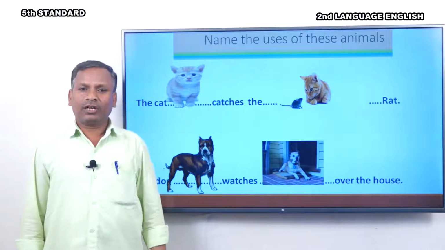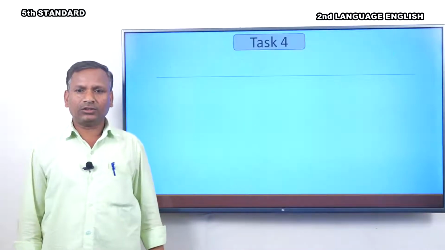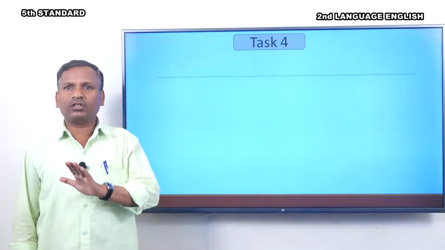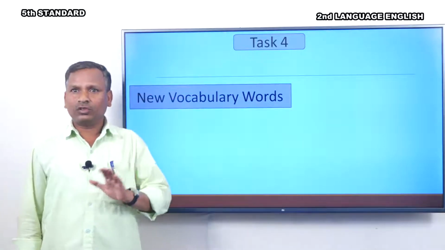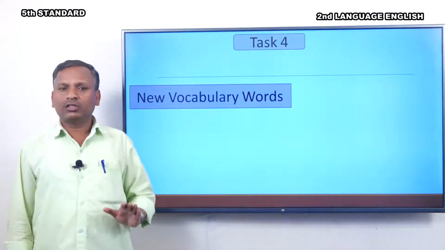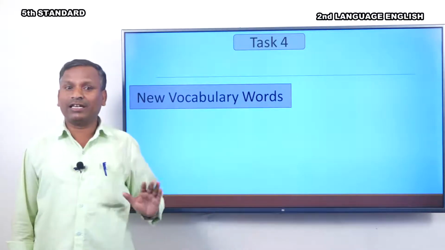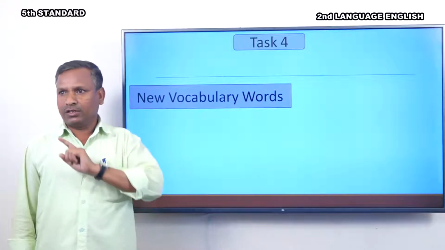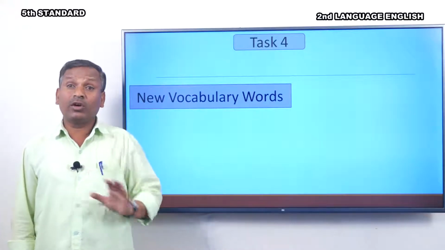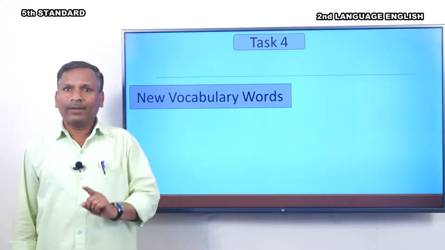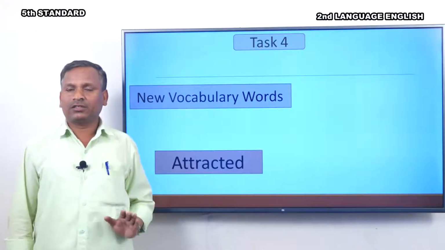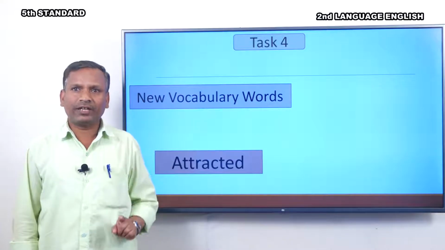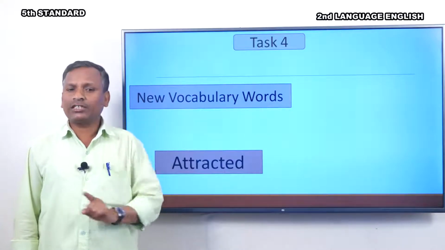Look at the picture here. The next task, the fourth task. In this lesson we have so many new words. So many new words come across in this lesson. Shall we know the meaning of these words? First one is attracted. What is the spelling?